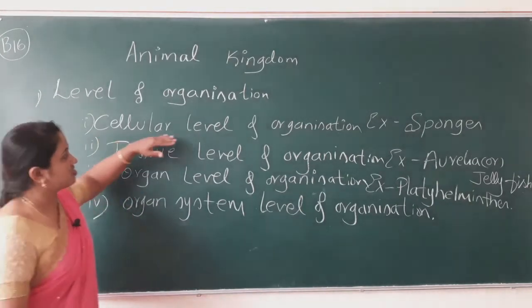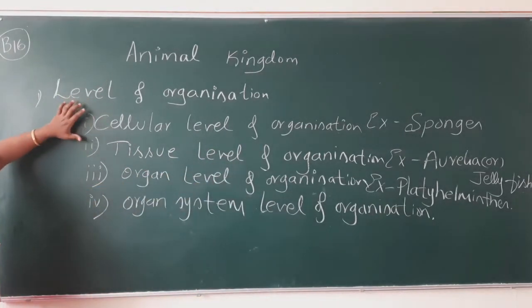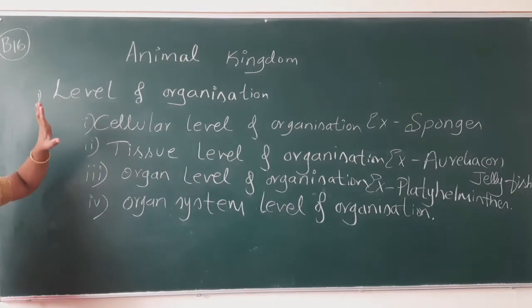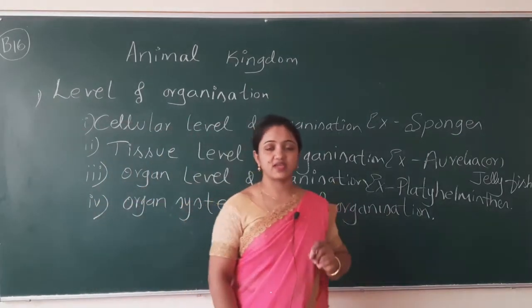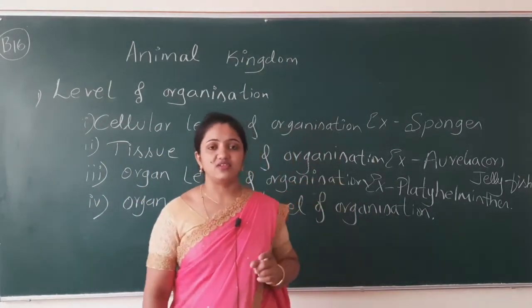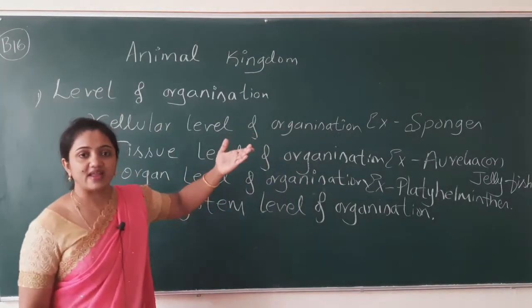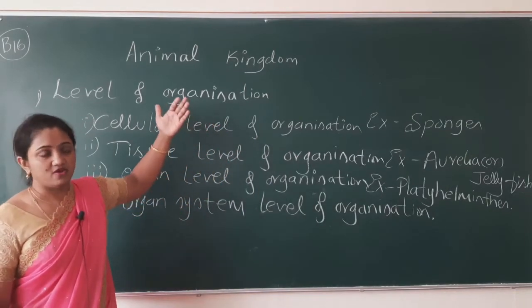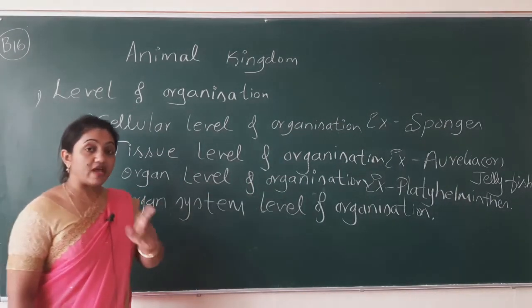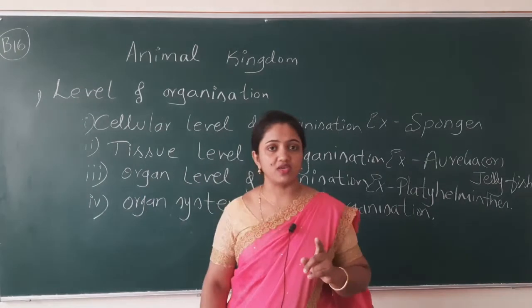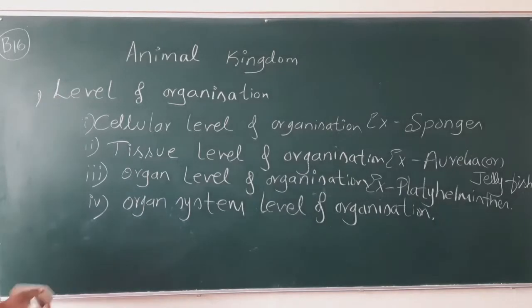Got it, my dear students? If you have any doubts, just ask me. If you learn this basic concept, it will become very easy to categorize and write the characteristic features of the 9 phyla. When I start writing the characteristic features of the 9 phyla, for example, Platyhelminthes have organ level of organization, so you don't get confused about what I am telling you. If you learn it now itself, it will become easier to catch my points.